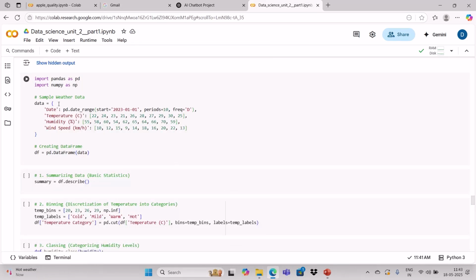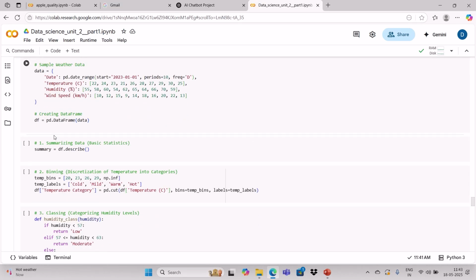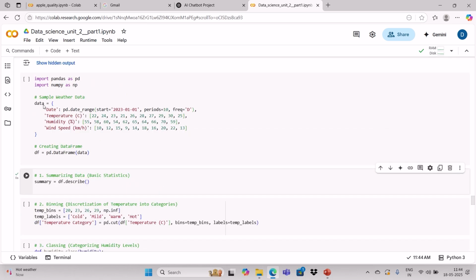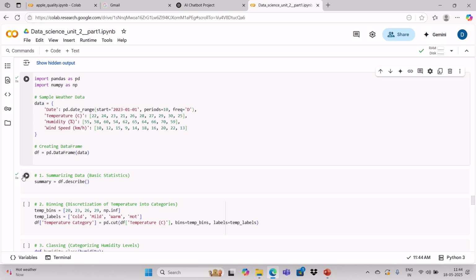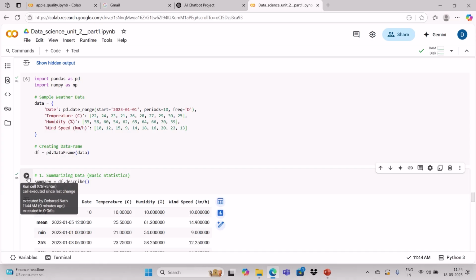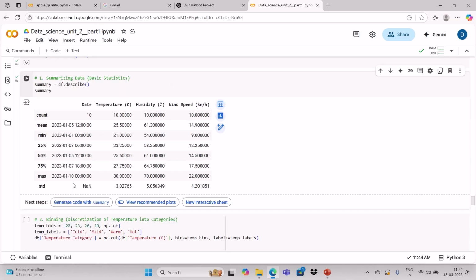Okay, so suppose we have created the data frame. Now there is one function, the describe function. What does it return? The describe function provides the statistics about each and every column. If I execute this and want to see the value, you can see here the date column, the temperature column.